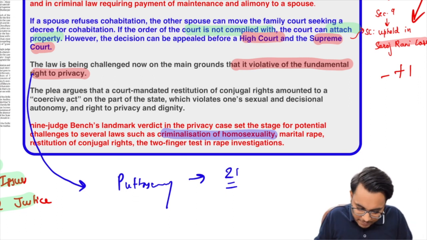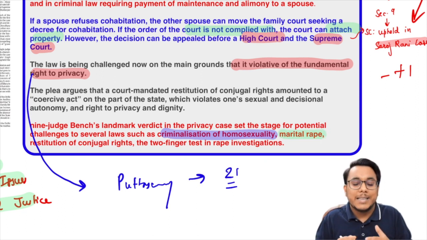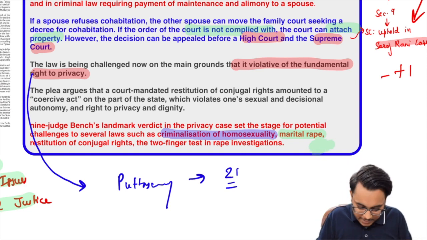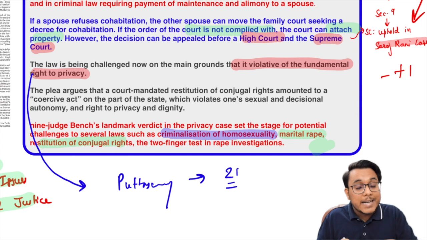After that guys, even the scope of marital rape has opened up. It has been said that if a woman doesn't want to give consent, and still the husband is forcing himself on the woman, then it needs to be considered rape. So it is also being considered. Then the conjugal rights are also being questioned, which we are discussing in this particular article.